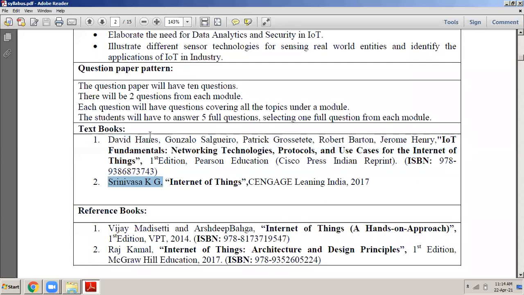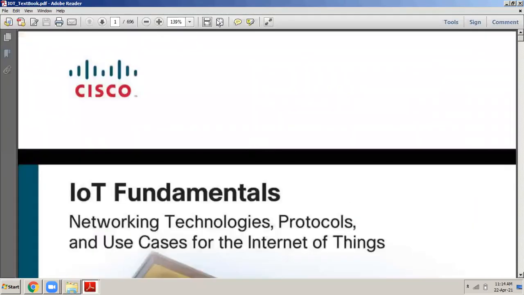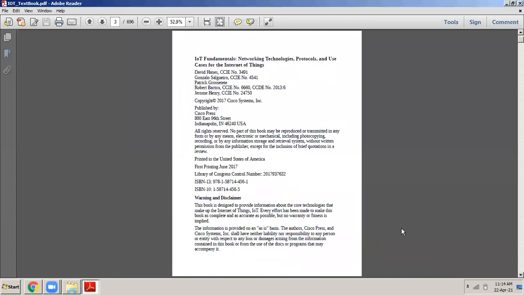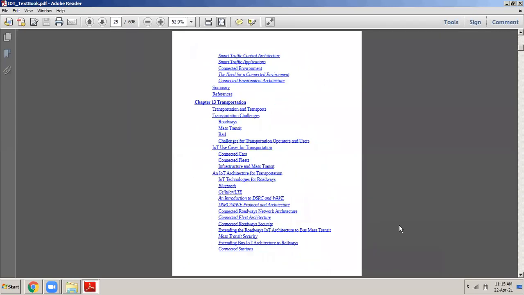I have a soft copy of this book. I will give it to you. I have a soft copy of this book, David Hanes, IoT Fundamentals, all that. I will share it with you. So you can see, this is that book, IoT Fundamentals and Use Cases for the Internet of Things. It is written by David Hanes, Gonzalo and others. Okay, so the complete book in PDF format is there with me. Okay, the complete syllabus is there.